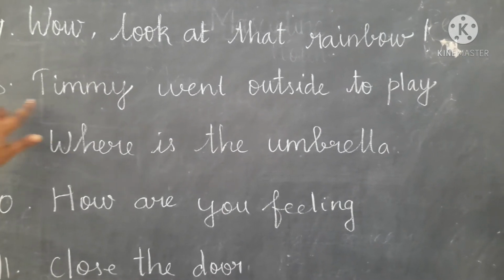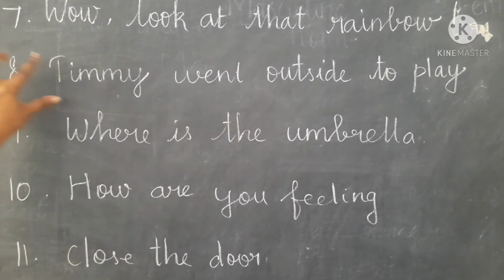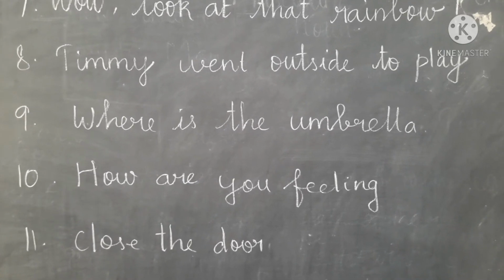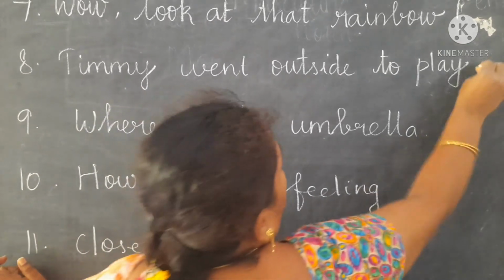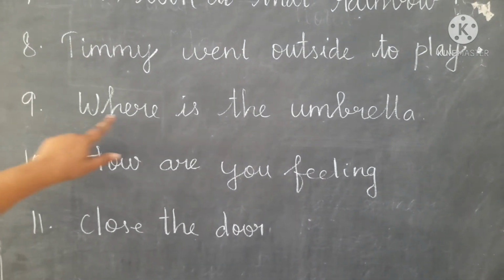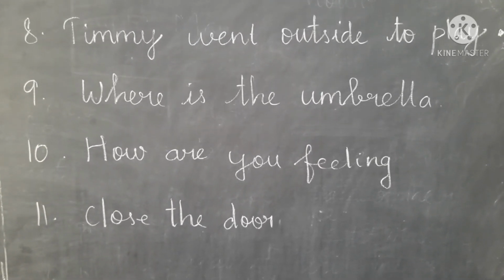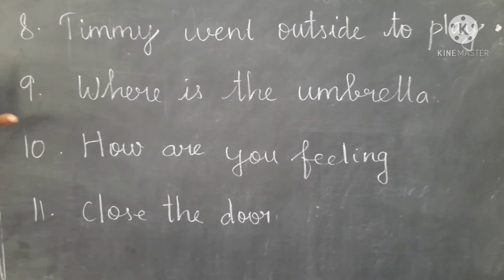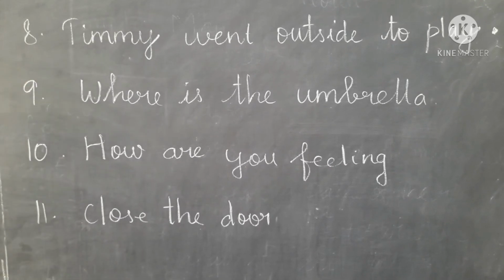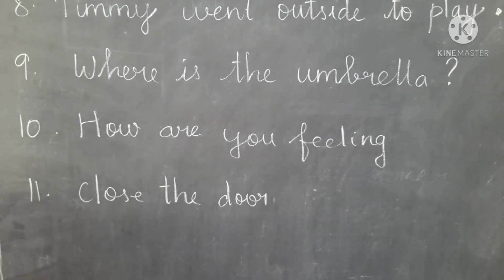Then the eighth sentence is, Timmy went outside to play. The sentence is completed, so we give a period or full stop. The ninth one, where is the umbrella? One person is asking another person, where is the umbrella? This is the question form, so we give the question mark.